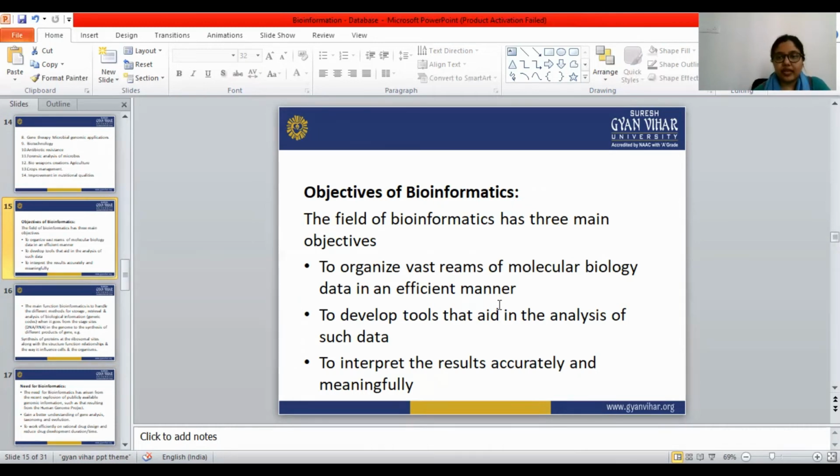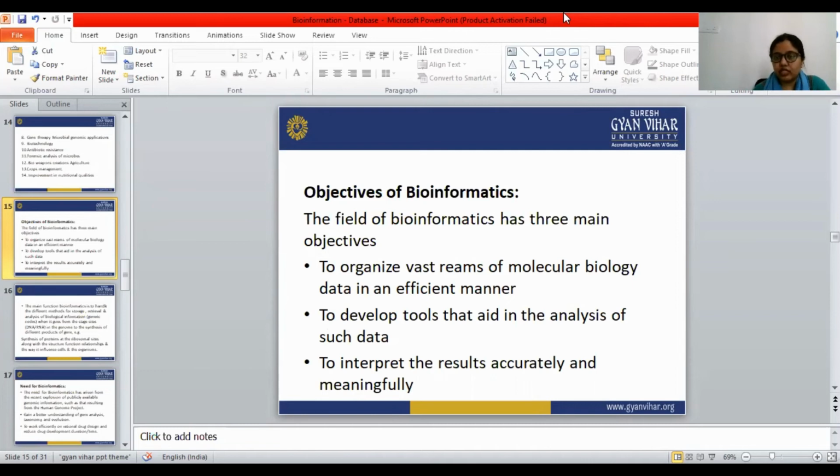For organizing the biological data, we need some tools, and we can develop those tools with the help of bioinformatics. The third is to interpret the results accurately and meaningfully.